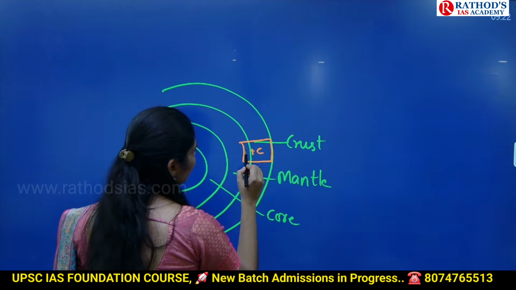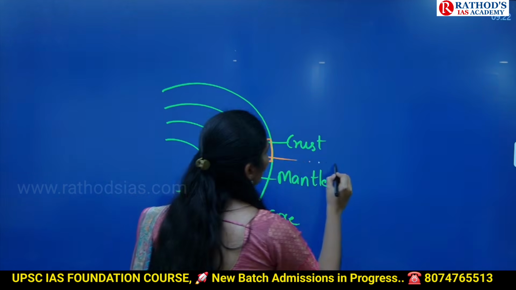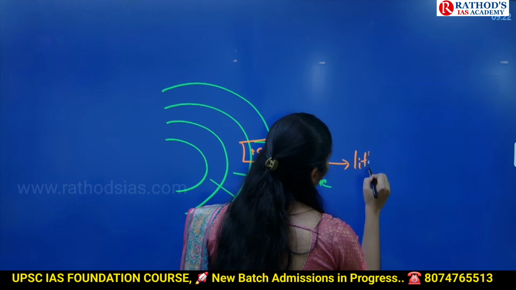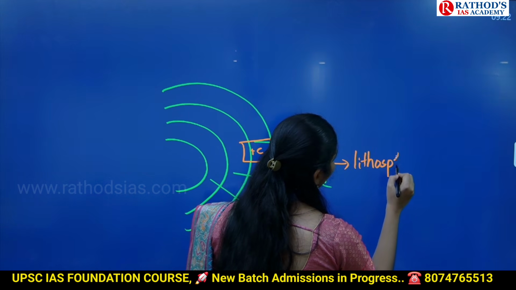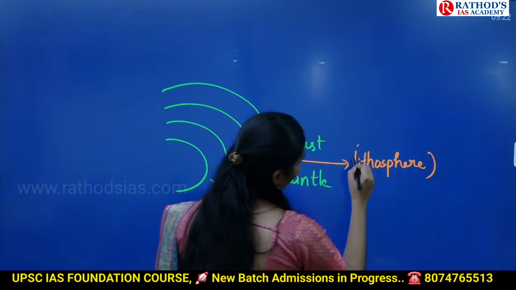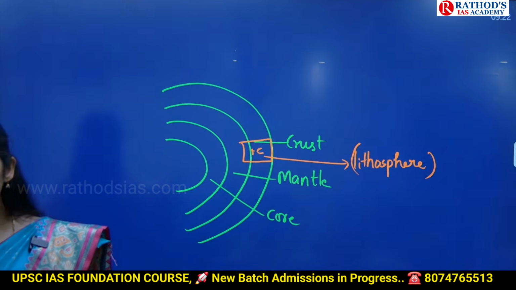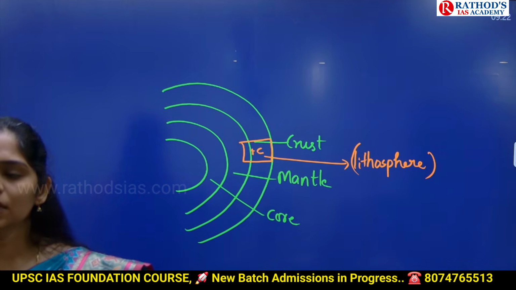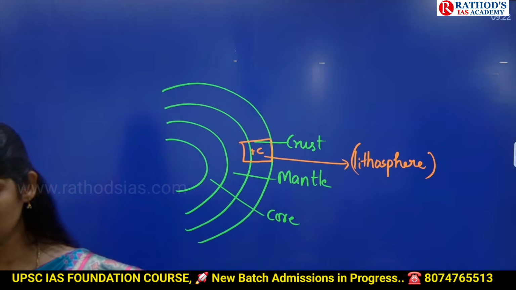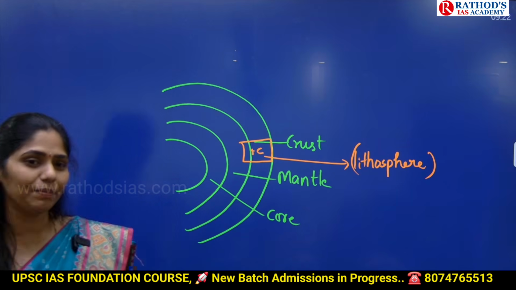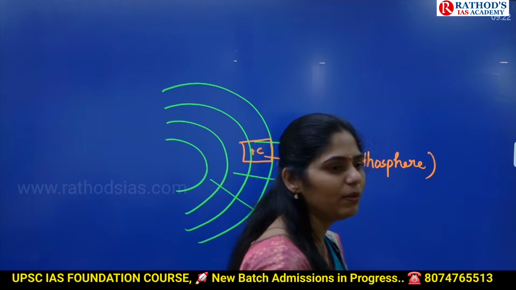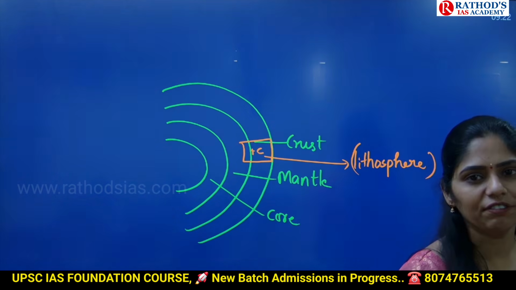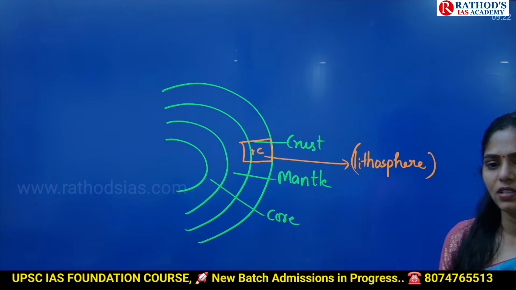Crust plus upper part of mantle is called the lithosphere, and it is also called plate. Actually, we have the movement of plates. We have minor plates, we have major plates, and these plates will be moving. And we have three different types of plate movements.